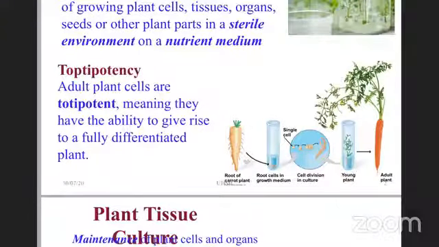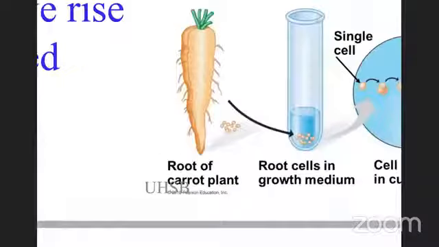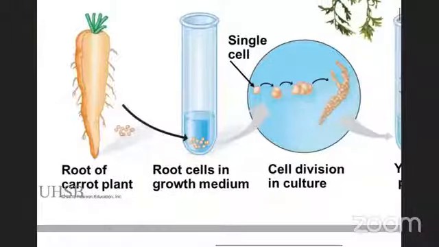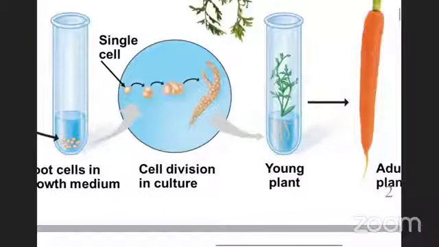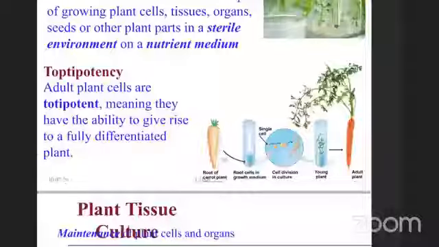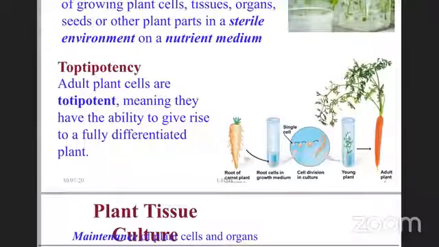Just you see here, if you take the carrot roots and a few cells from the carrot root, then they will eventually grow, they become like culture, and then eventually you get a whole plant, in fact the entire plant. So this way, from a single cell, you get the completely fully differentiated plant, and that's the phenomenon of totipotency.